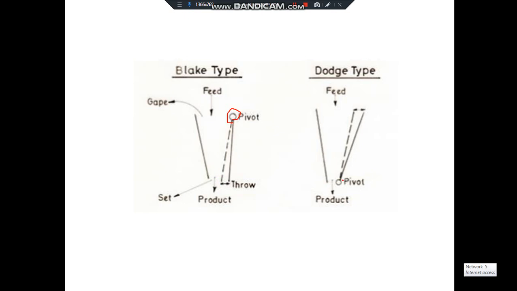Whereas in the dodge case this part is fixed, because your jaw is pivoted from here and it reciprocates this way, right? So here you are getting the uniform product, but by chance if any feed material gets stuck here, then there are chances of choking also. So this is the basic difference between the blake type and the dodge type of jaw crusher.